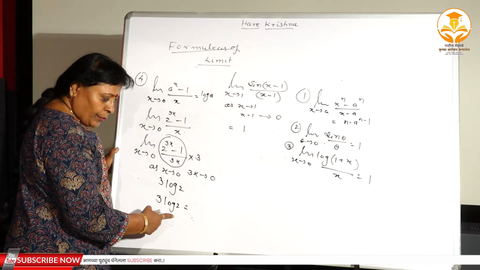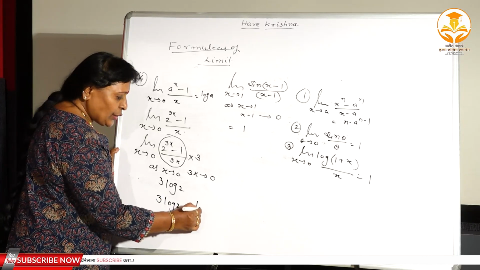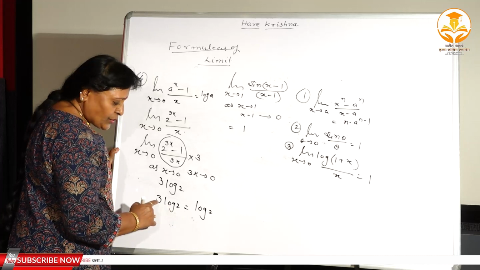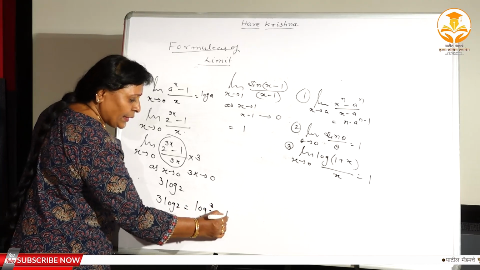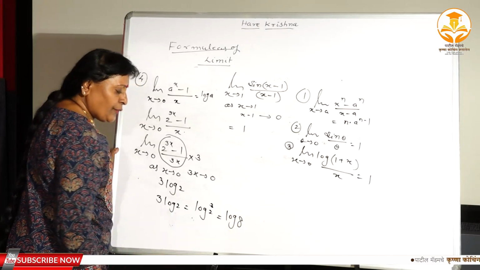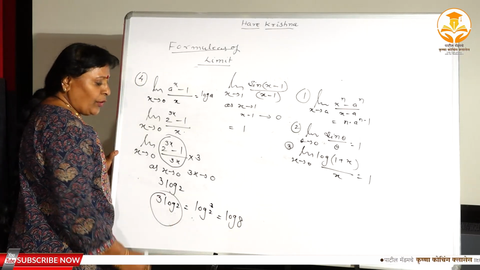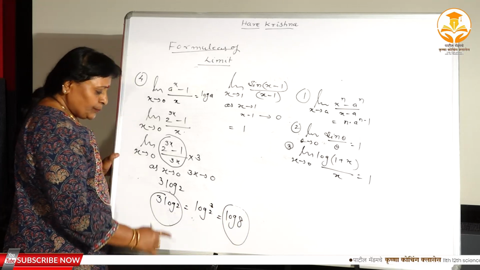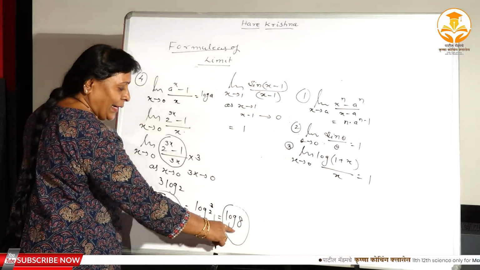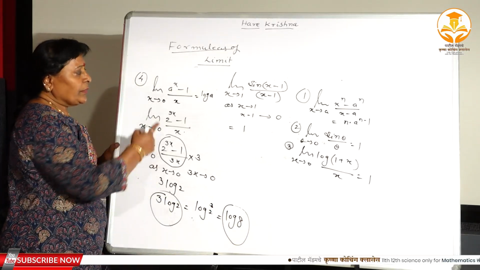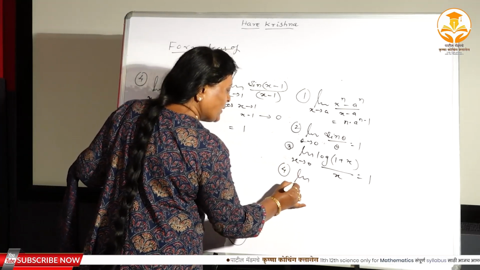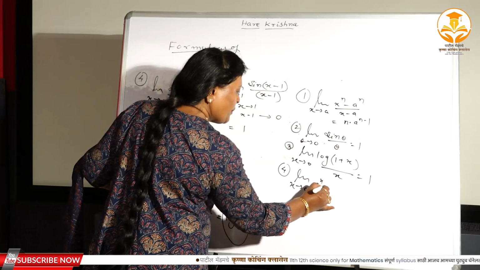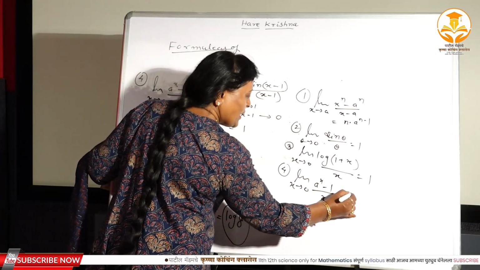By the rules of a logarithm, we can also take this 3 to the top. Means 3 you can write as log of 2 to the power 3, and 2 to the power 3 is nothing but log 8. Therefore there are two results: 3 log 2 can be the answer, and log 8 can also be the answer. Therefore we have studied the fourth formula of a limit, that is limit x tends to 0, a raised to x minus 1 divided by x, equal to what here?